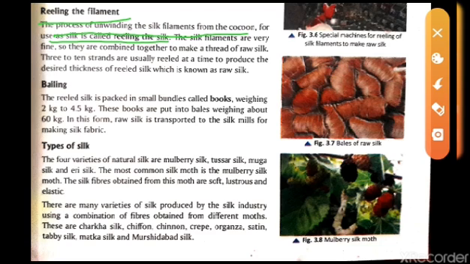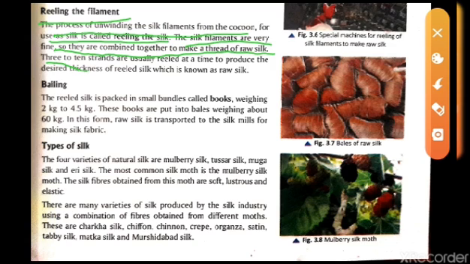The silk filaments are very fine, so they are combined together to make a thread of raw silk. If we take a thread and unwind it, if we look very finely, we will see that a lot of small threads are attached to make a single thread. So here also they are separated and combined together to make a thread.